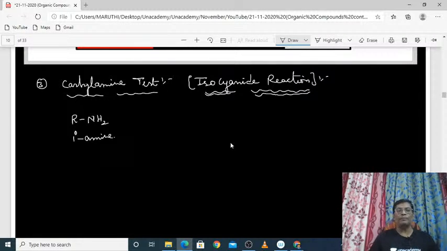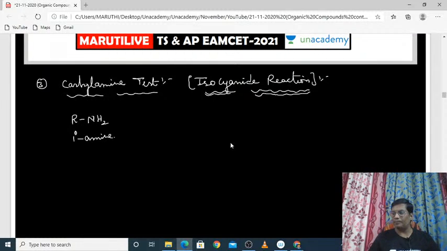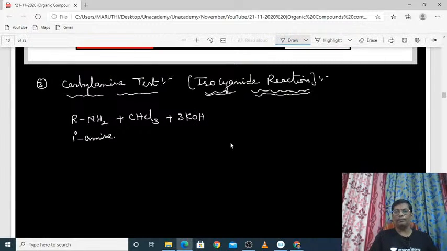That's why we can say that the carbylamine test is only meant for primary amines. It is not for secondary and not for tertiary. So primary amines, when they react with chloroform, you know about the chloroform, right? Chloroform CHCl3 and 3KOH. If you react these three, I'm giving a diagram.